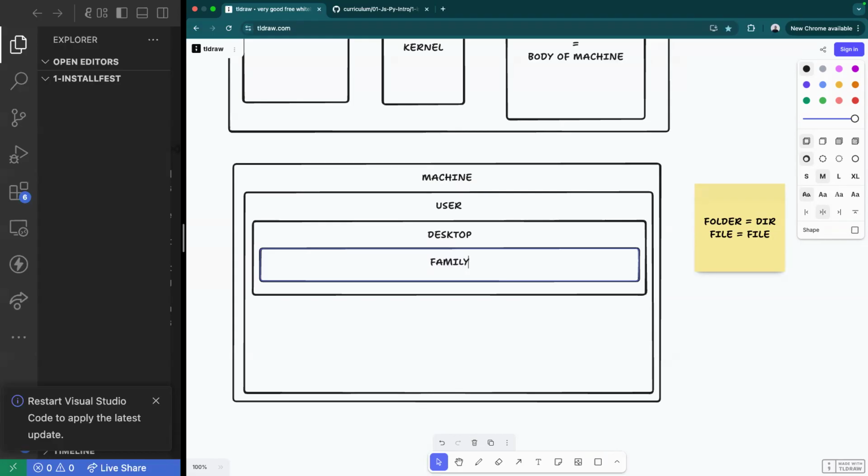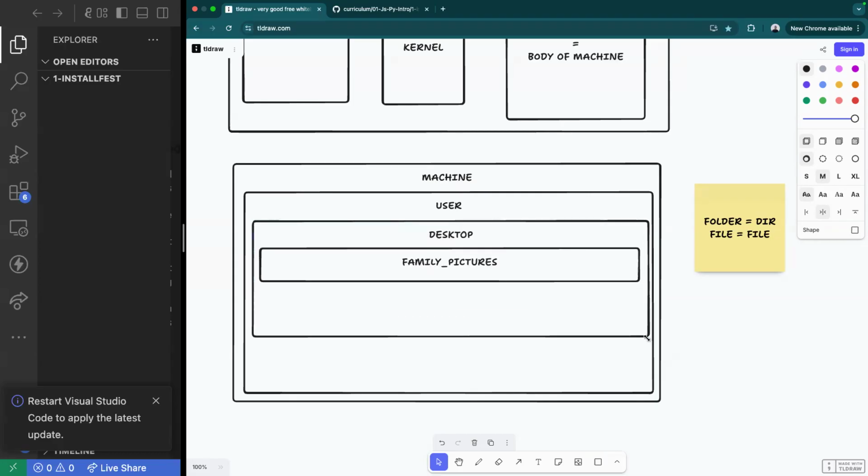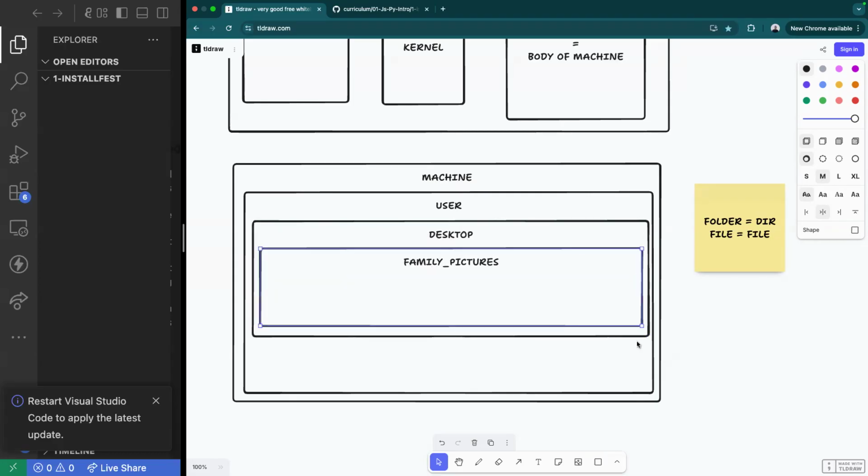Maybe you have something like family pictures, a folder holding all those pictures, right? And then finally, inside of said folder, you'll have files, where each independent file may just be a .jpeg, it may just be a txt file, or one of the many different types of files that you can store inside your machine.